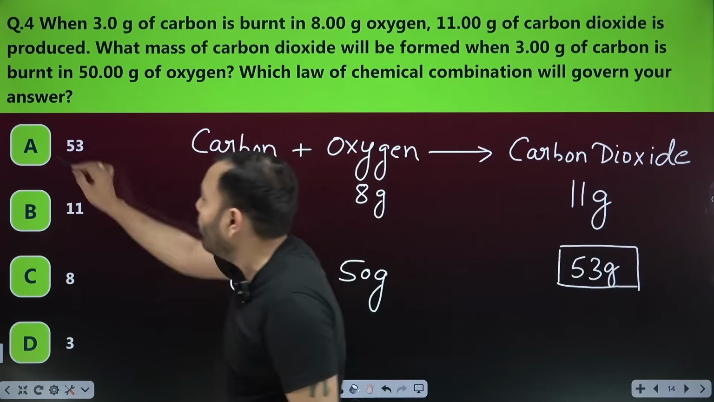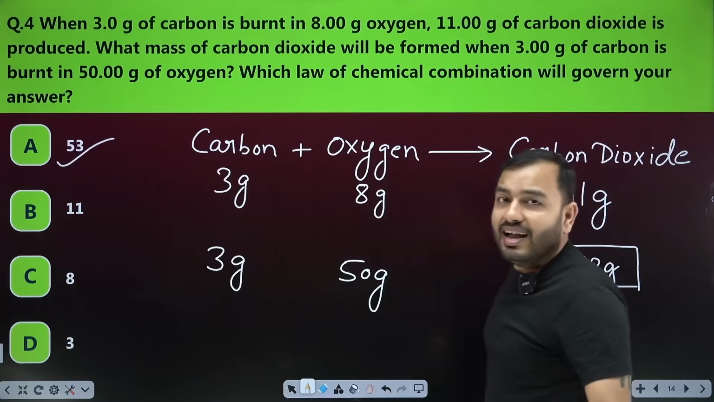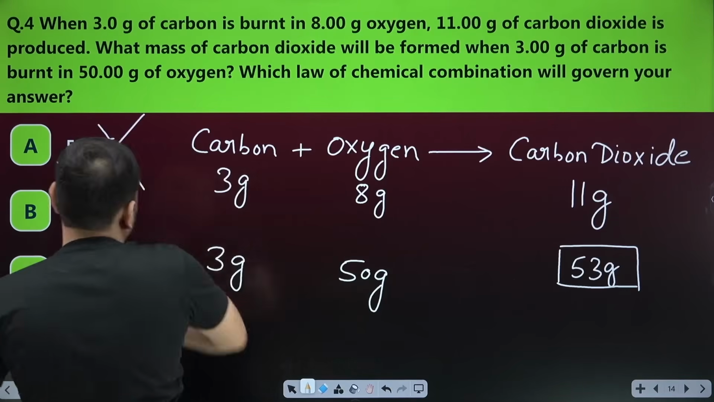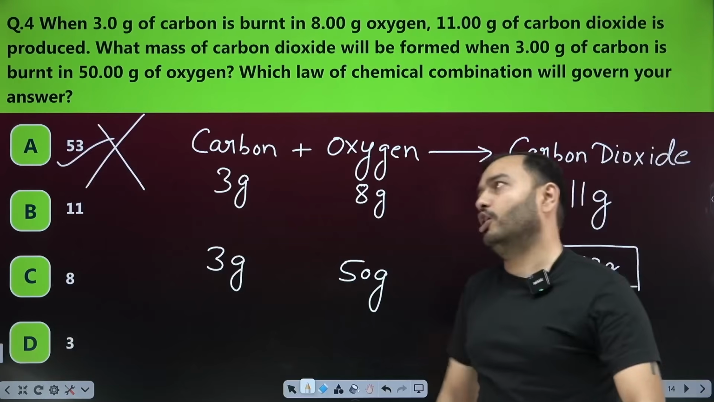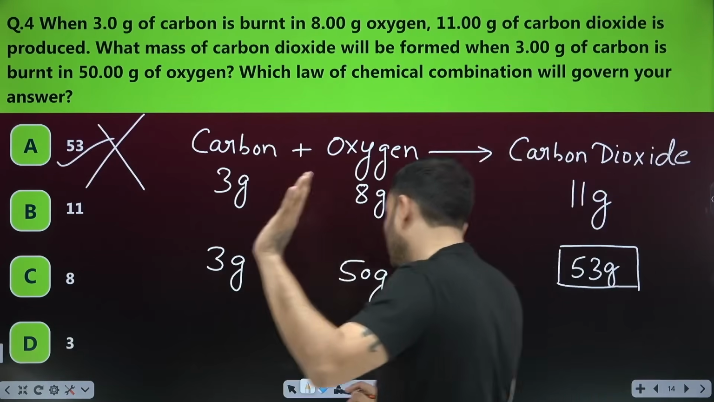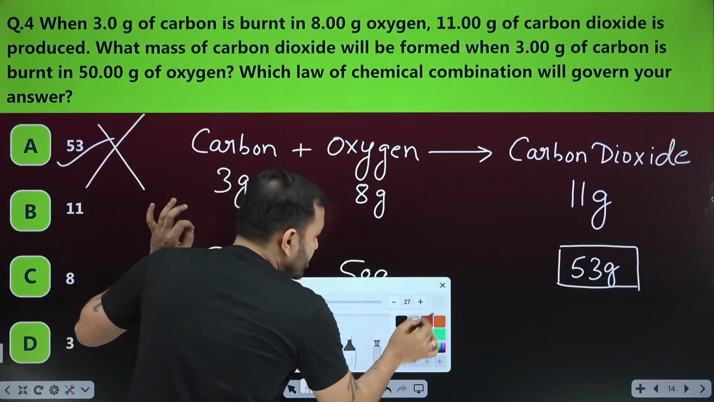So which would be the correct option? Option A. Tell me, did you understand? It is wrong. Sir, then why is it wrong? I will explain to you. Listen carefully, bhai, listen carefully.